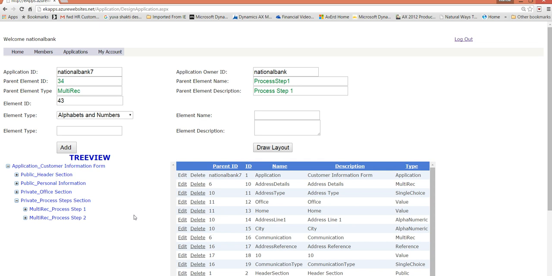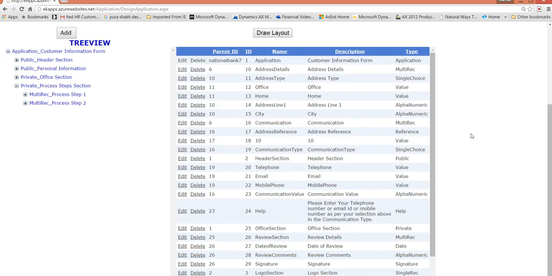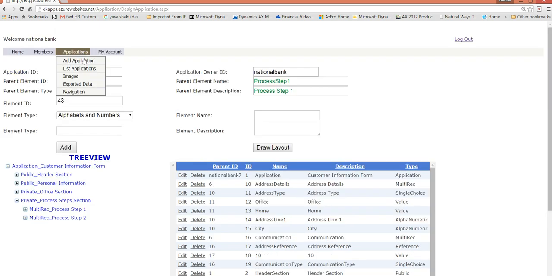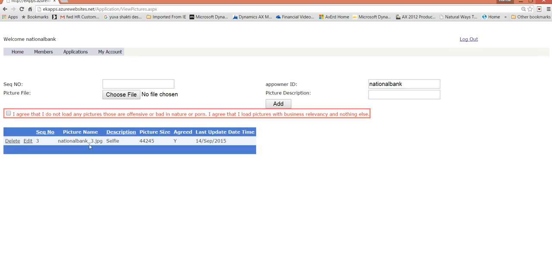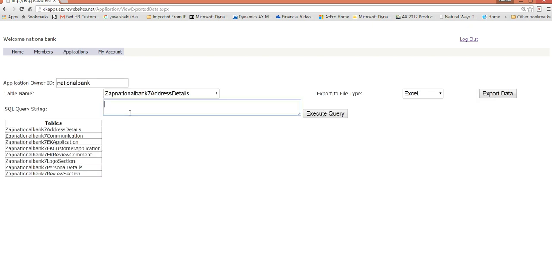And also, once the application form process is complete and closed, the data cannot be touched by anybody. And all this information, the images, can be stored and made available in the application form, and the entire data can be exported, and interfaces can be built to send it to other applications, enterprise-wide applications.